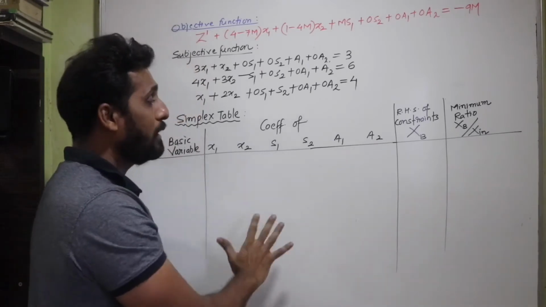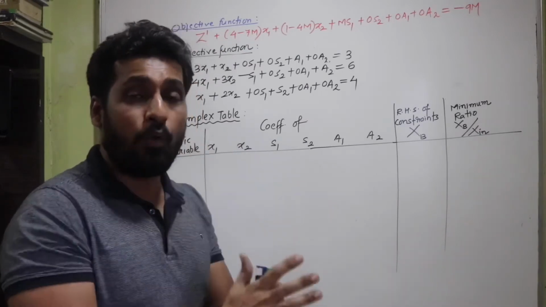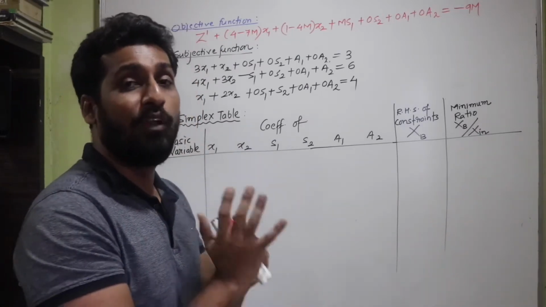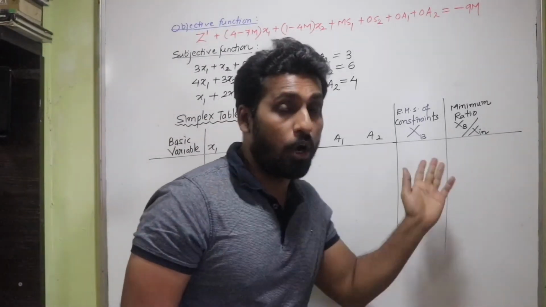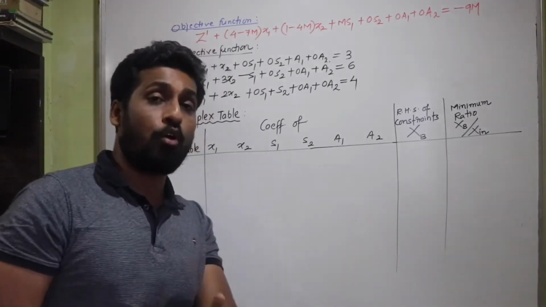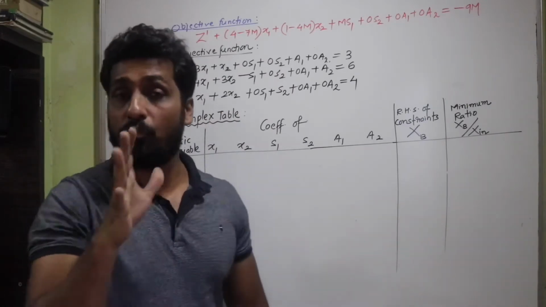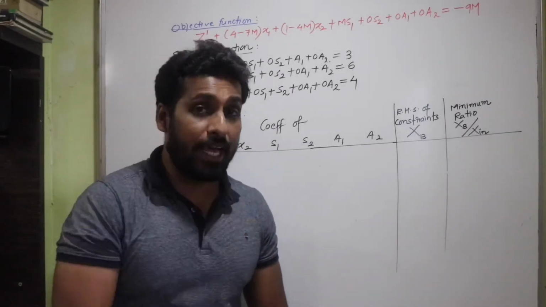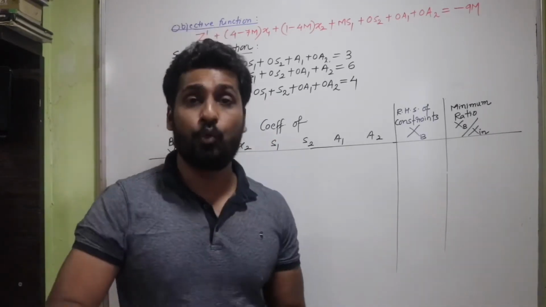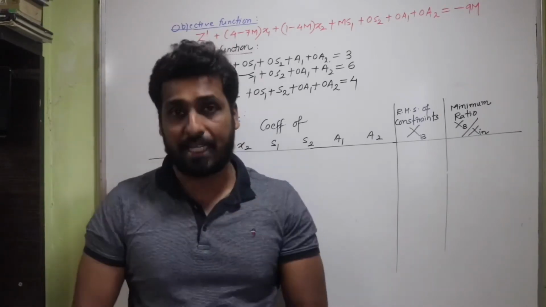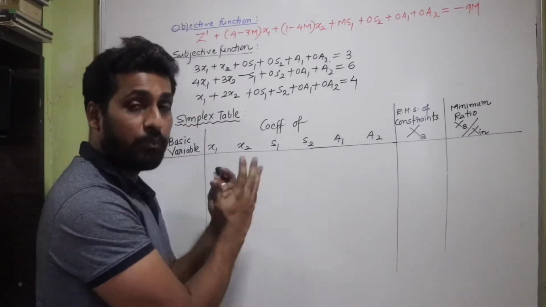The next thing, once I get the basic variables, then I have to decide who goes out and who comes in. One variable will go out and the other variable will come in, depending on whether I've got the optimum solution or not. And whether I've reached the optimum solution or not will be decided by the row of z dash. So all these concepts of the simplex method we are again going to make use in the penalty method also. So I strongly recommend you that you go and watch my all previous lectures of simplex method, and then you come and watch this particular lecture.